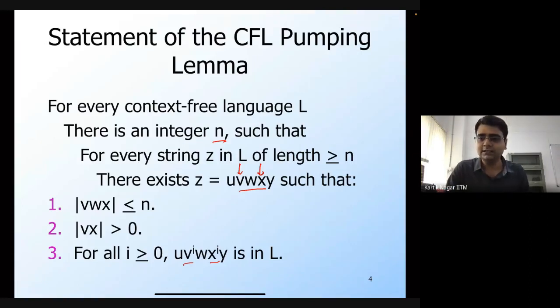So Vinit is saying that this statement is stronger than the pumping lemma. I don't know what you mean by stronger.